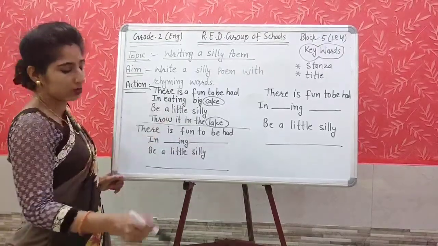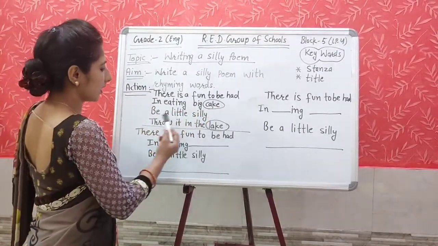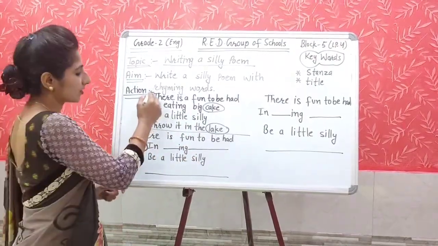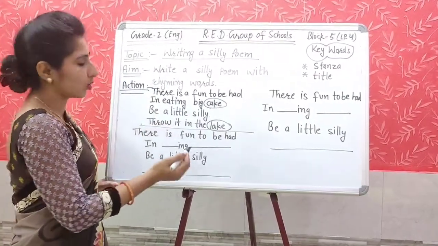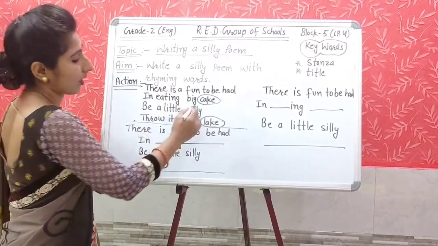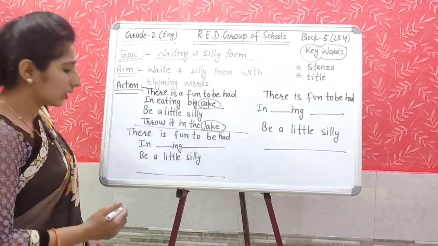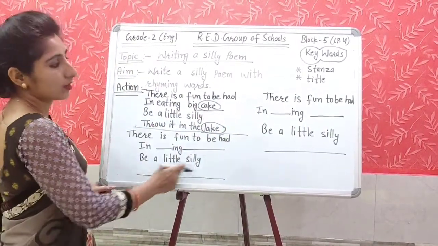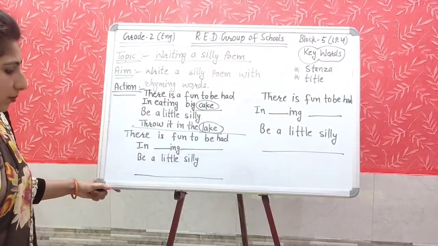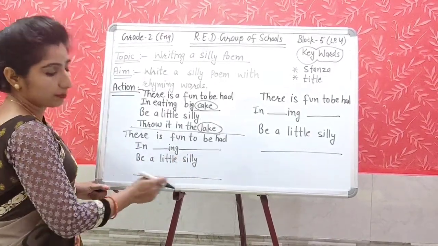Students, just now I have shown this same poem on the chart. There is a fun to be had in eating a big cake. Be a little silly, throw it in the lake. This is the first stanza of the poem, and as I told you, the stanza has 4 lines, 1, 2, 3 and 4. Here 2 rhyming words are used, cake and lake. Now what will you do? You will complete this stanza, the second stanza and the third stanza by using rhyming words. Here you will think about one more thing and then you will complete these lines.